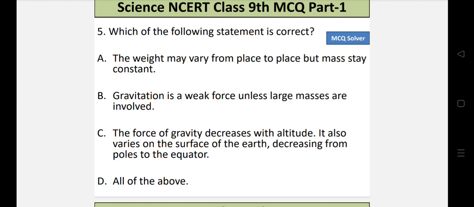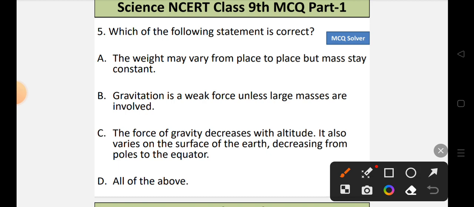So when we look into the statements, statement A is totally correct, that the weight may vary from place to place but mass stays constant. When it comes to statement B, gravitation is a weak force unless large masses are involved. So B is also correct.